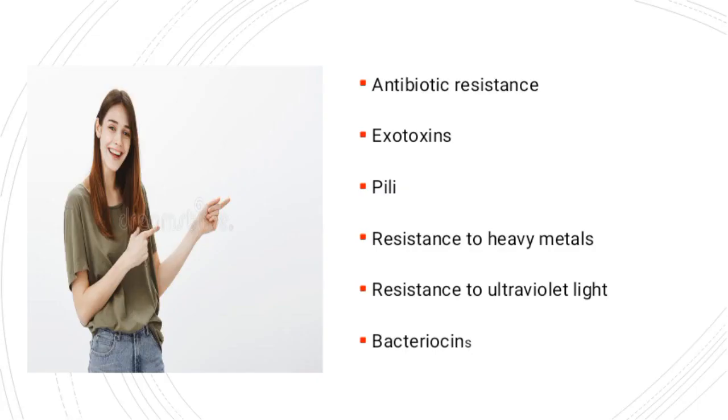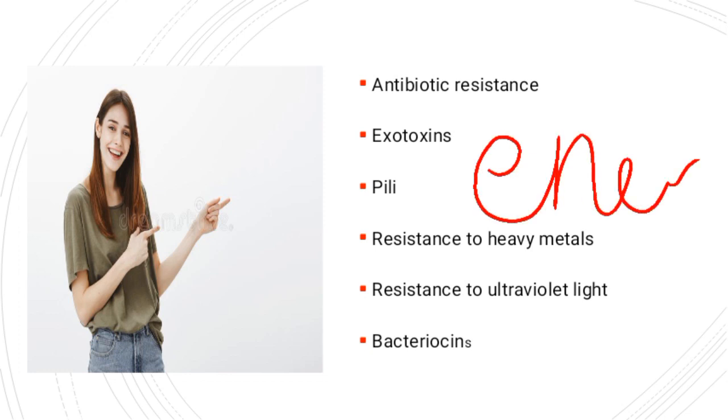Actually, bacteria contain genes that form enzymes. For example, beta-lactamase. We have already learned that beta-lactamase is an enzyme that breaks down the beta-lactam ring of antibiotics, for example, penicillin. So the bacteria, for example, Staph aureus, that contain plasmid will produce these enzymes.